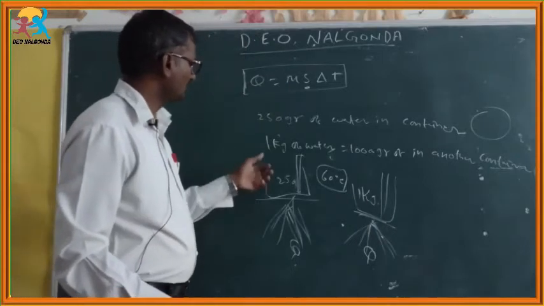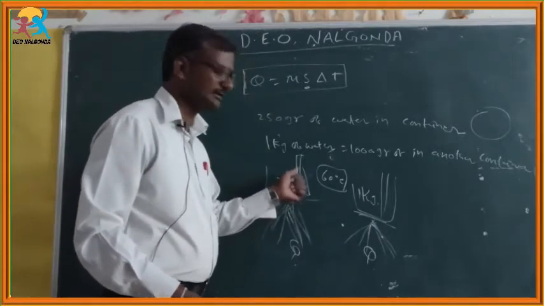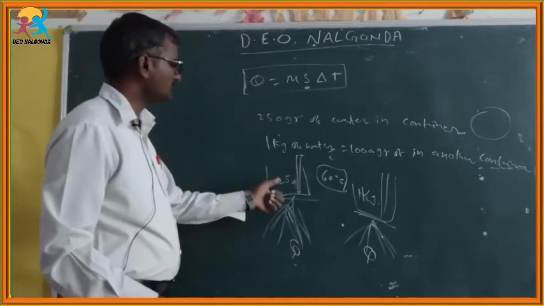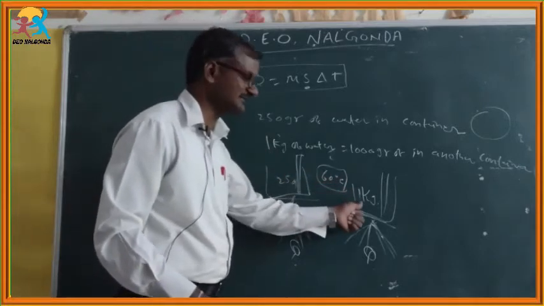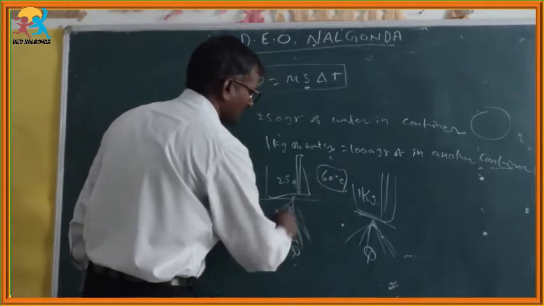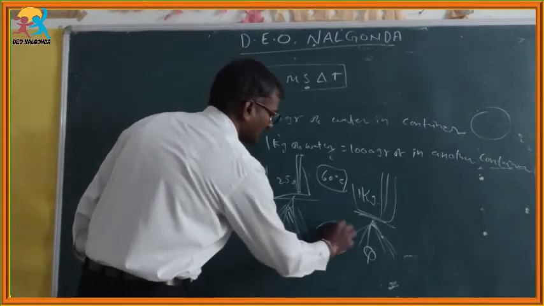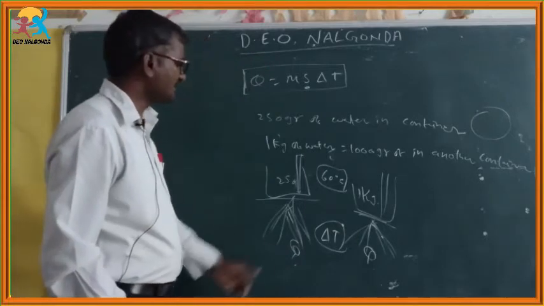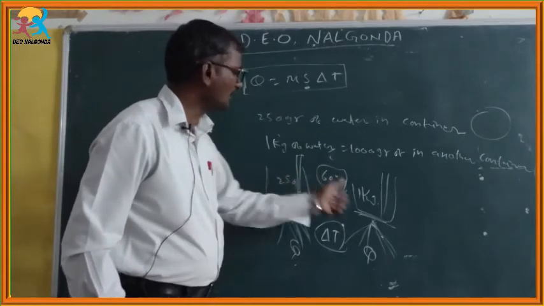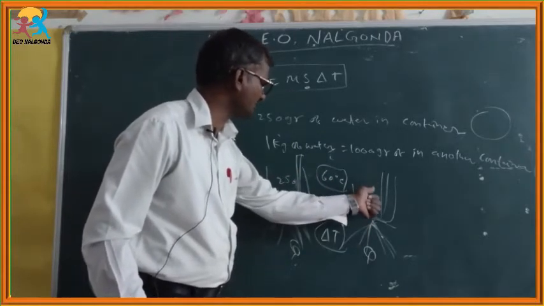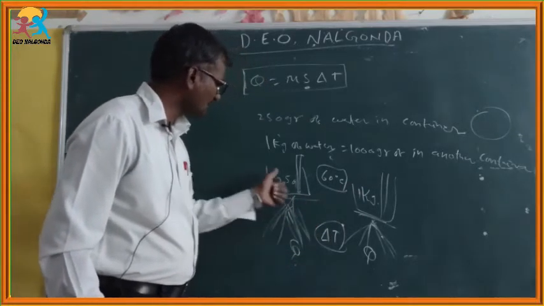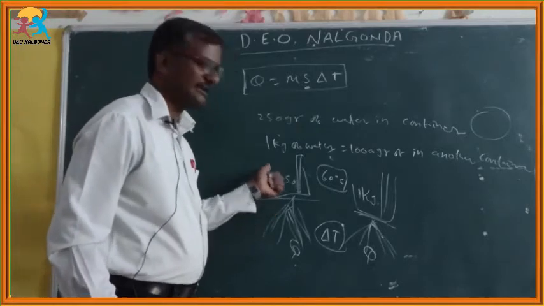After a few minutes, the 250 grams of water reaches 60 degrees centigrade faster than this, because its mass is less. So finally, the same temperature is reached. Here delta T means the variation in temperature, or change in temperature, from room temperature to 60 degrees centigrade for this system, and room temperature to 60 degrees centigrade for this system. At this moment, the change in temperature plays the role. In this first system, the time is very less.